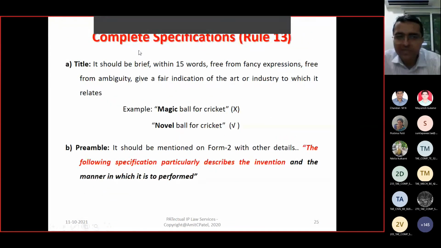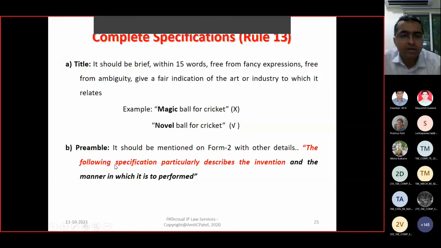Okay, look, complete specification. Title first. It should be brief, within 15 words, and free from any fancy expression or ambiguous words. You cannot title it like "magic ball for cricket". Such kinds of words are not eligible and should not be used to prepare the title. Instead, you can write "novel ball for cricket".